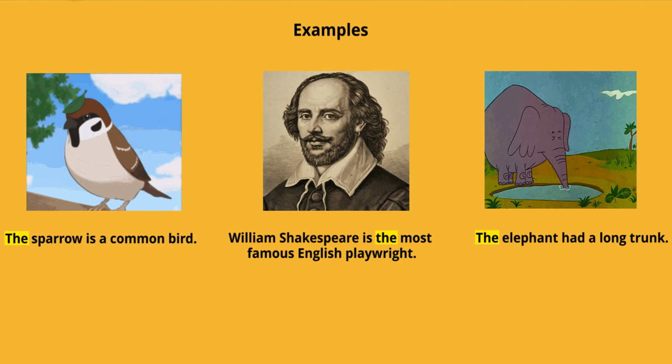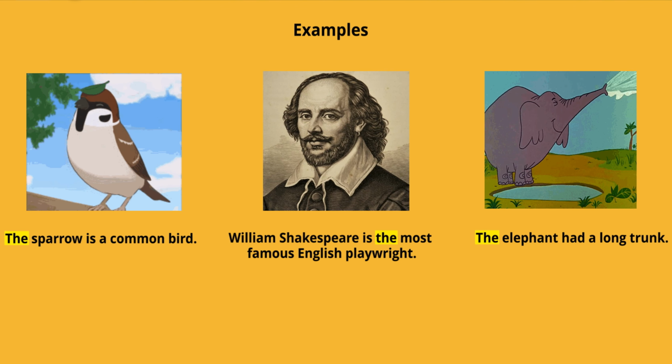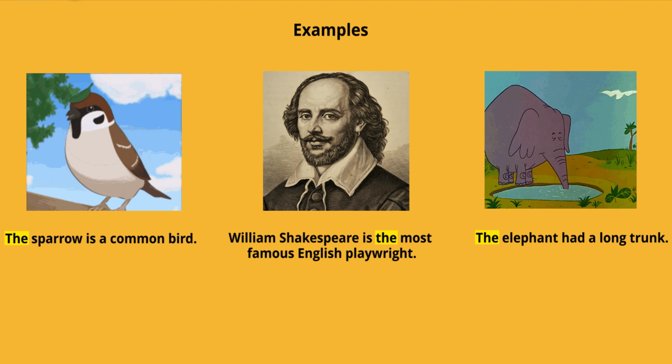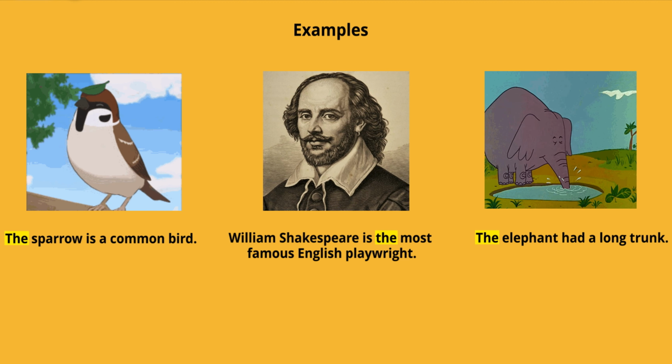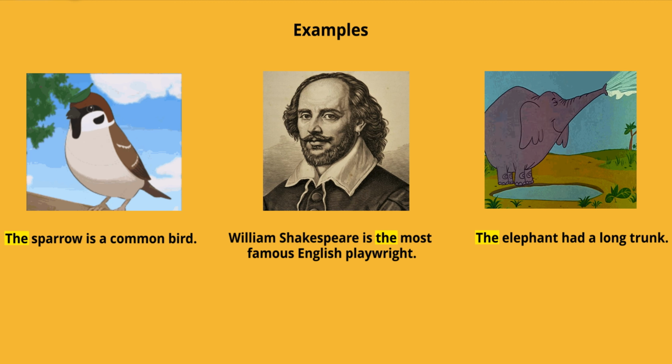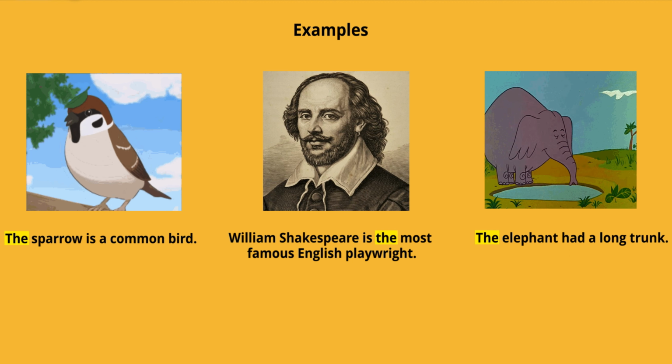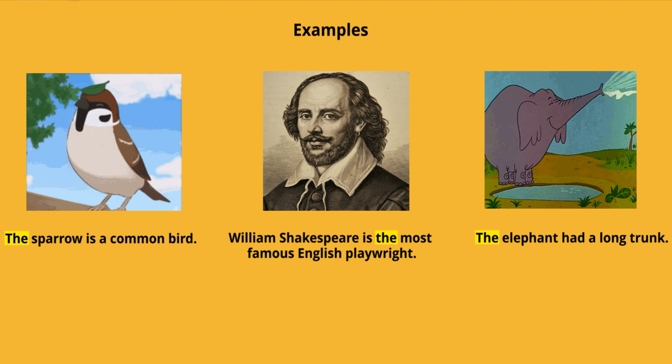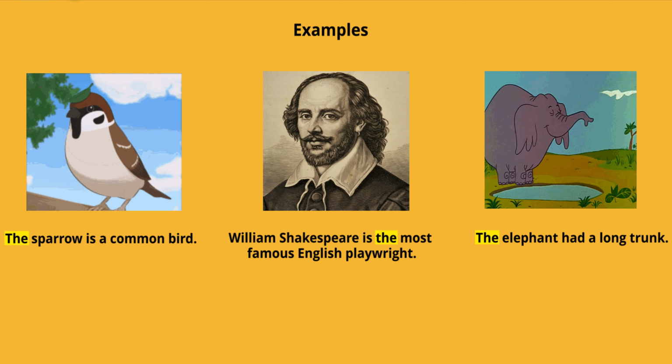Let's take a look at some more examples. In the first visual, you can see a bird. You can see a sparrow. The sparrow is a common bird. We are talking about that particular bird, that particular sparrow. So we are saying the sparrow is a common bird.